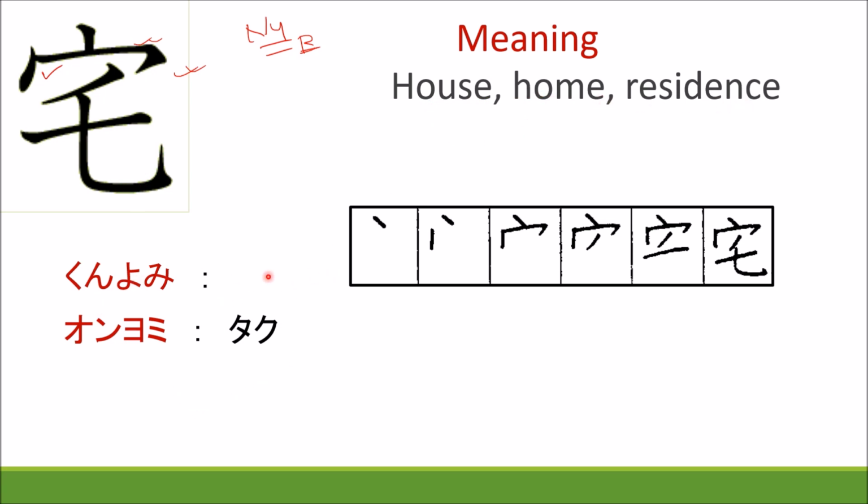Kunyomi, there is no kunyomi here, and onyomi is taku. Kakikata is given over here. You just follow this way of writing. Please write 2-3 times like this. Ukanmuri no hi, taku. This way you can remember the kanji very easily. The stroke order is given over here, please follow the stroke order.